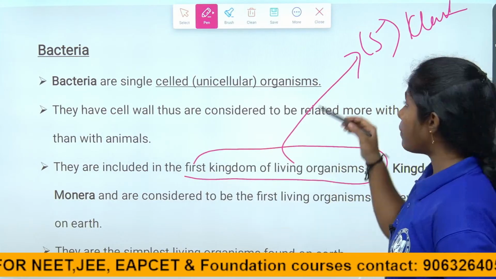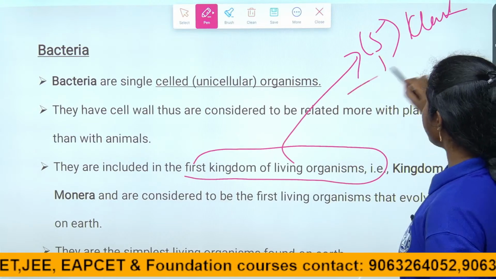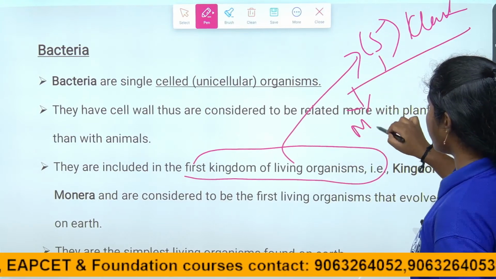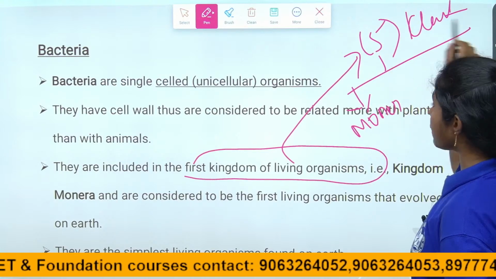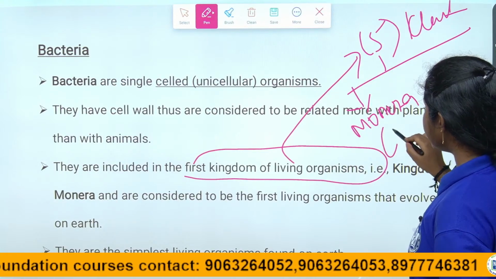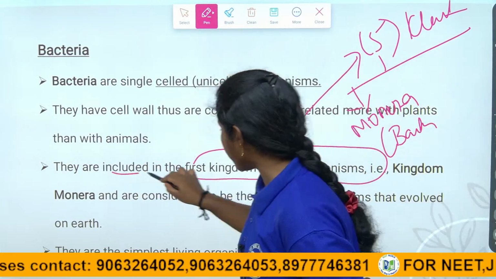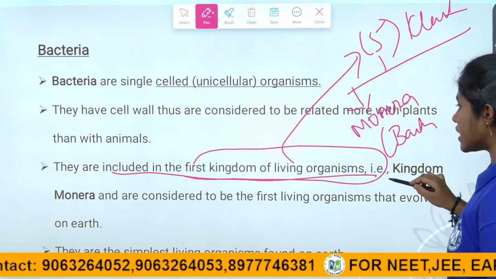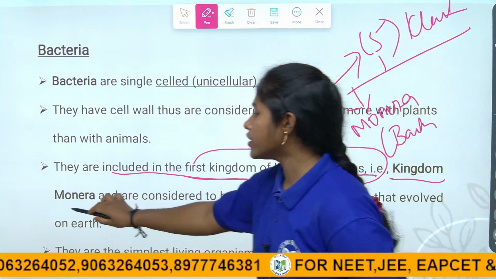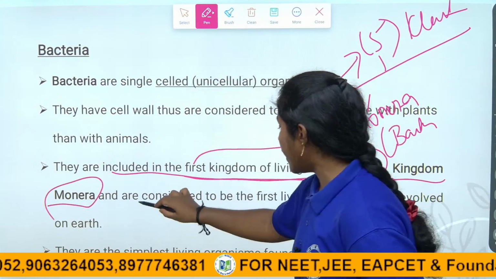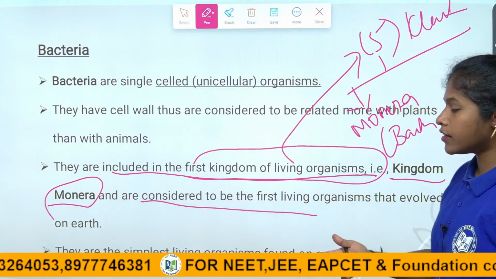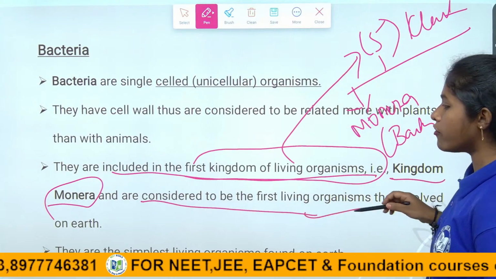Bacteria are placed in the first kingdom, Monera. The first kingdom of the five kingdom classification is Monera, and bacteria are included in it. Right, children? What is the kingdom name called, children? Monera. And they are considered to be the first living organisms evolved on earth.